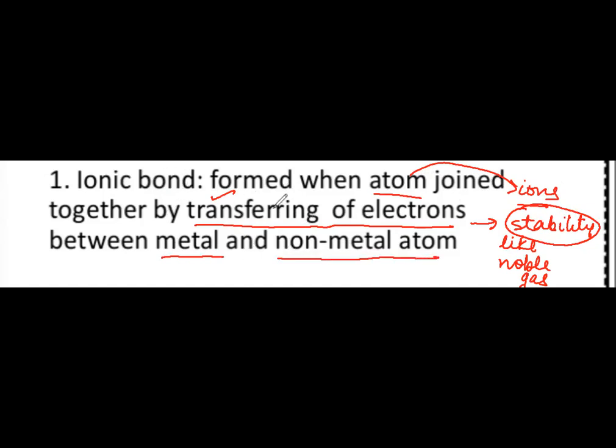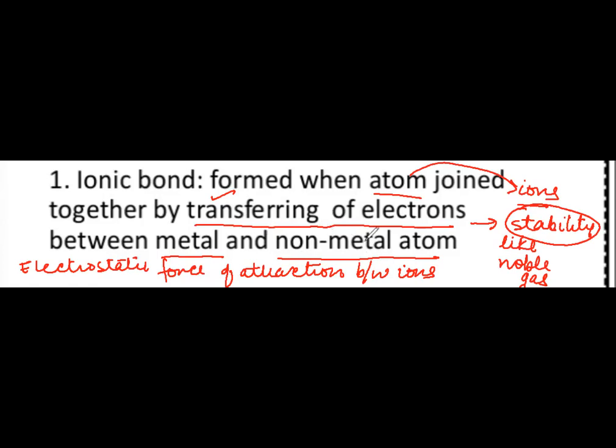So basically, what is ionic bonding? Ionic bonding is a strong electrostatic force of attraction between ions due to transference of electrons. So that is ionic bonding. That's one type of chemical bonding, right?